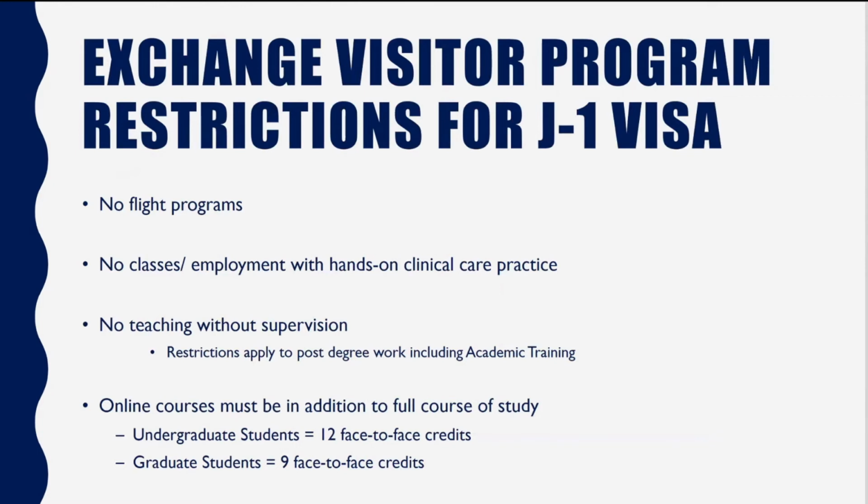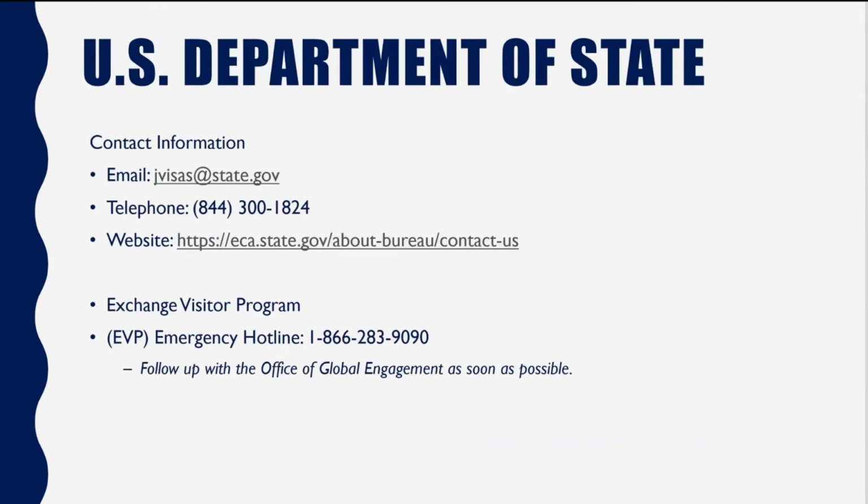The U.S. Department of State requires us to provide you with contact information so that you can contact them directly if you have any concerns about your program of study or your time here in the United States. We also encourage you to reach out to us as your primary immigration advisors. We can help you with a lot of issues, especially if they're directly related to your experience at Utah State University.